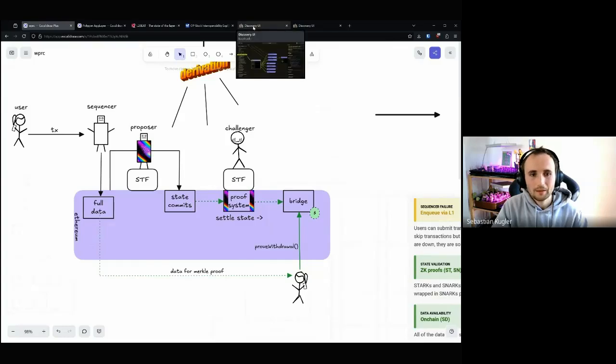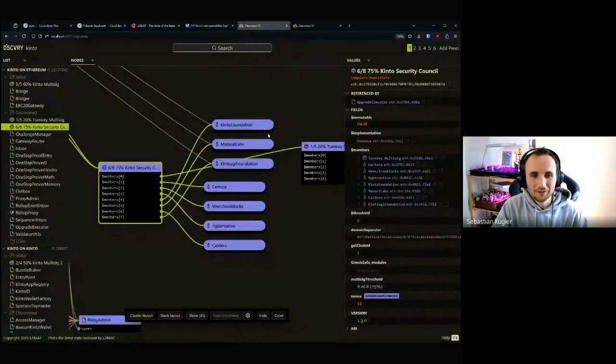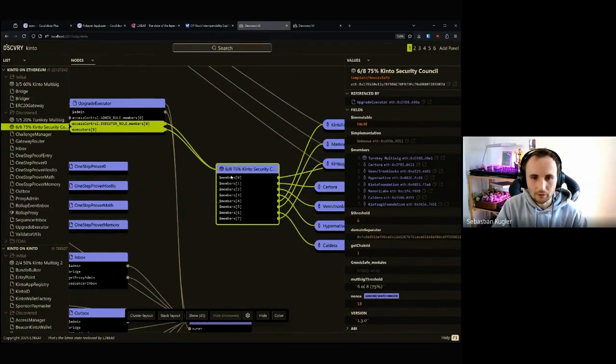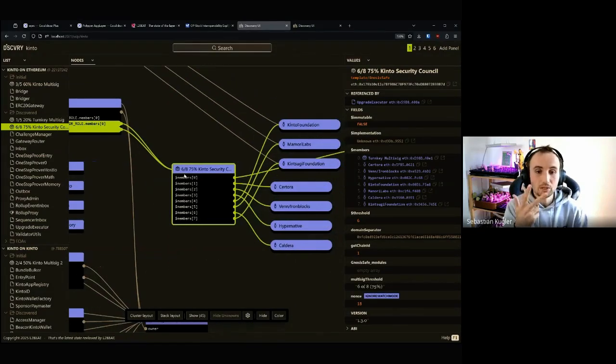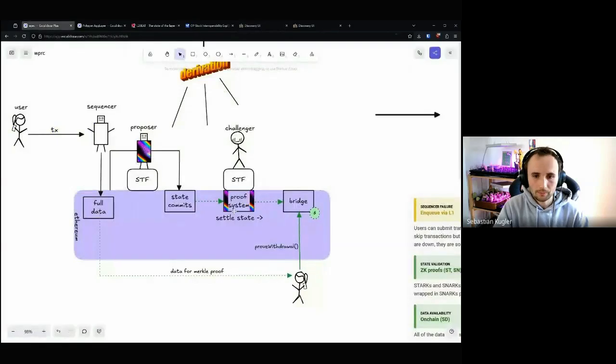I see. And able to act for a Security Council means that, for example, for this year, this is a 6 out of 8. So we only need 3 people to stop it from acting. If 3 people from this council agree, okay, we won't do anything, we will go on vacation, we will not care if anyone calls us, these 3 agree, then the proof system is broken and the whole rollup is broken.